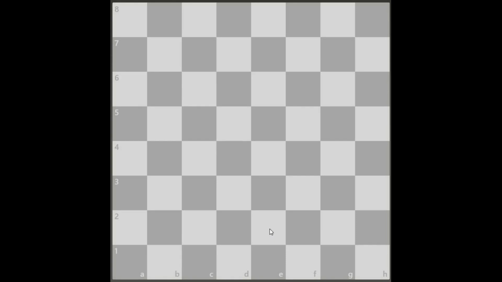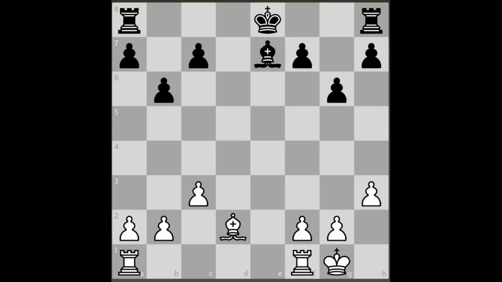Now we will see pin, fork, check, double check, double attack, and indirect attack, etc. This is the position. Now white moves his rook here. Then black cannot move his bishop because it is pinned to the king, so he cannot move. This is called a pin.